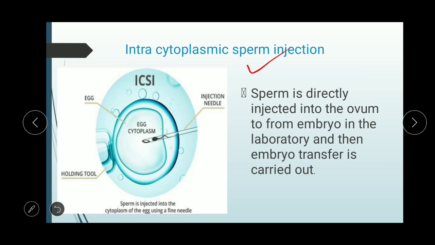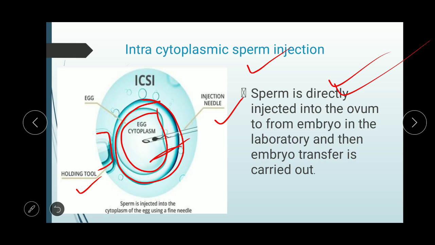Now come to intracytoplasmic sperm injection, shortly called ICSI. Here you can see the egg, and the egg cytoplasm is the internal part. The egg is held by a holding tool, you can see this is the holding tool. This holding tool helps in holding the egg properly, and through an injection needle a sperm is injected into the ovum or into the egg cytoplasm. The sperm is injected into the cytoplasm using a fine needle. The needle should be very fine, thin, and it should carry the sperm. This is the difference here: the sperm is directly injected into the ovum to form an embryo in the laboratory, and the embryo transfer is carried out.